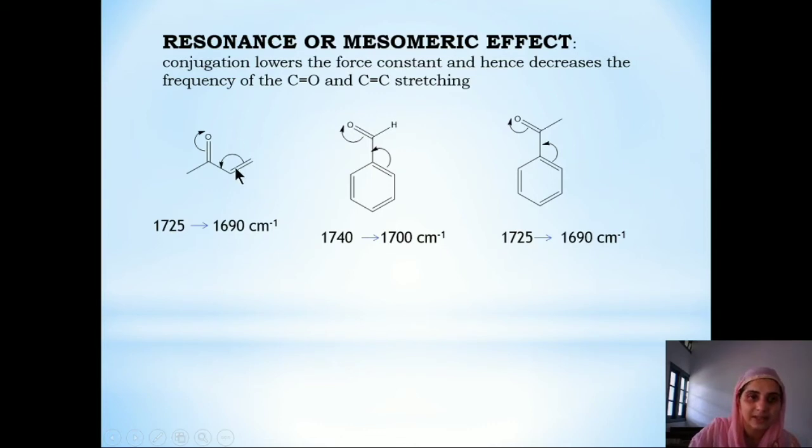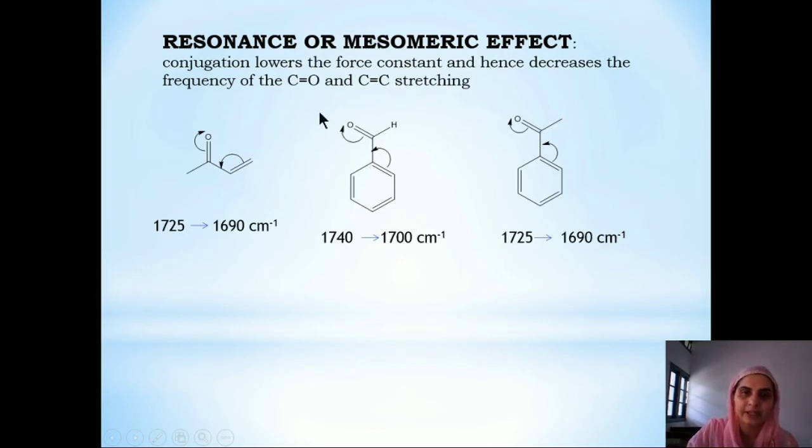Because of the resonance, these electrons will delocalize to this bond and the double bond factor will convert into single bond factor. In this case also, these electrons will shift towards the oxygen and the double bond factor will convert into single bond factor.